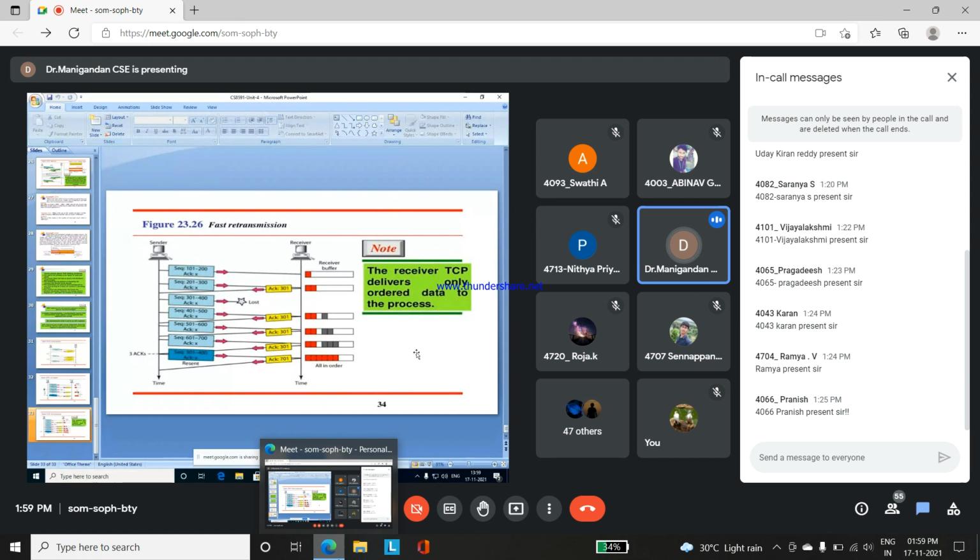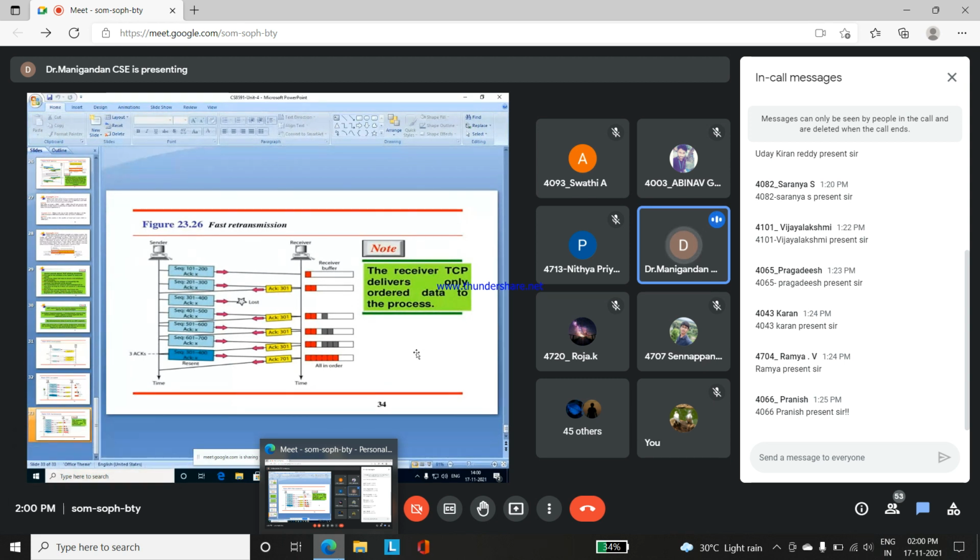Finally, after receiving the three acknowledgements, there will be a transmission of 301 to 400 only. Afterwards the final acknowledgement will be transmitted from receiver to sender in order. For all the process from 101 to 700, all the bytes will be received by the receiver, and then the receiver will send the final acknowledgement 701. Okay, this is the mode of fast retransmission process.